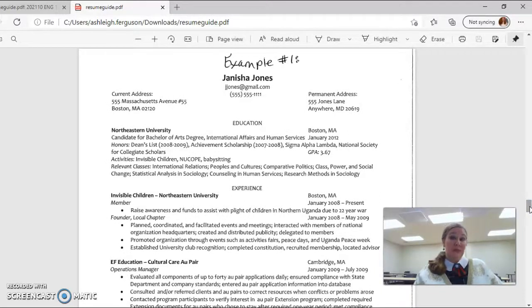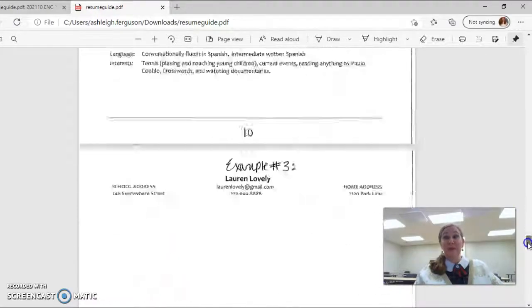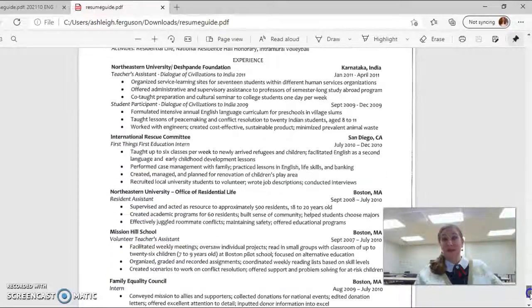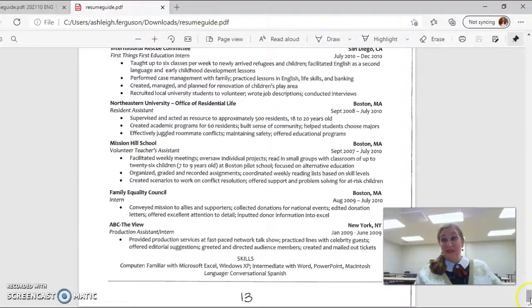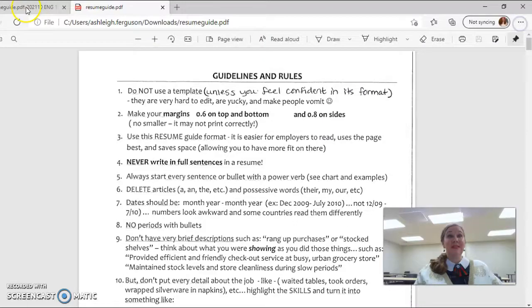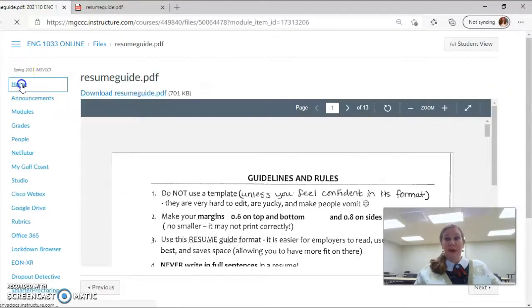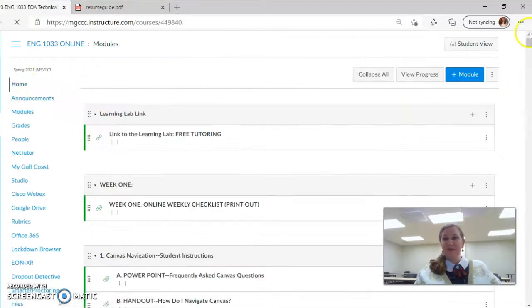Resumes really need to be between 1 to 1.5 pages long. So look at these as a guide, and you're going to notice there are examples like crazy in this particular handout. You've got 5 different resume examples. So look at these as a guide if you can. Now I'm going to go back to our page.